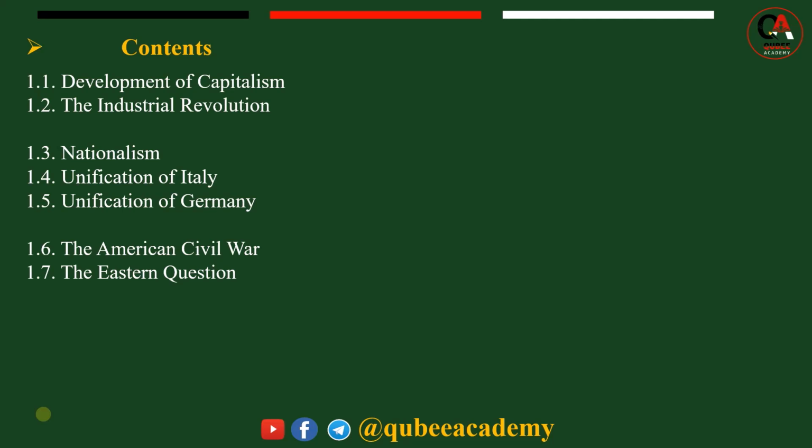Finally, the seventh subtopic of Unit 1 is the Eastern Question. The Eastern Question refers to the main feature of the development of nationalism in the eastern part of Europe, especially in the Balkan region, with the declining power of Ottoman Turkey.